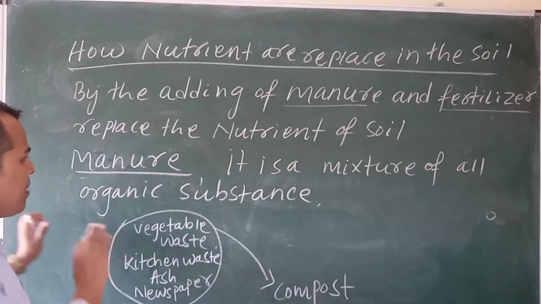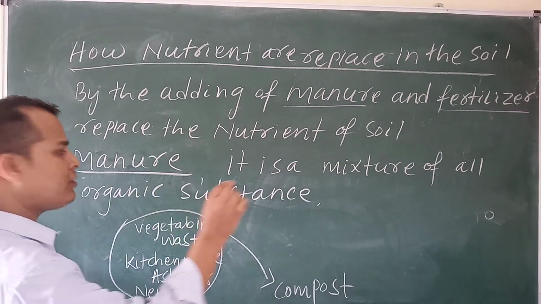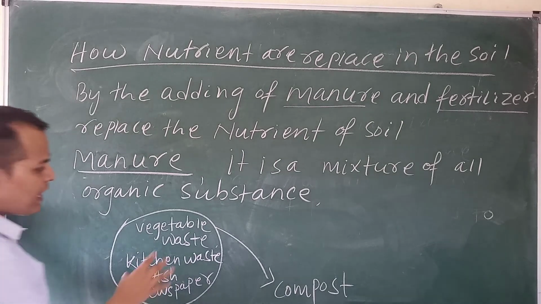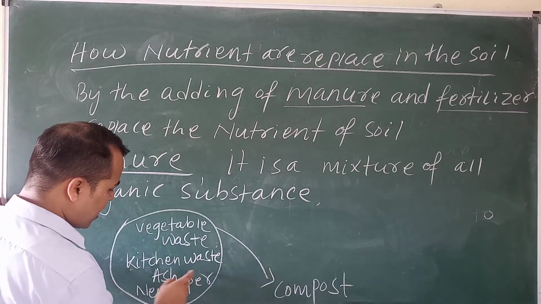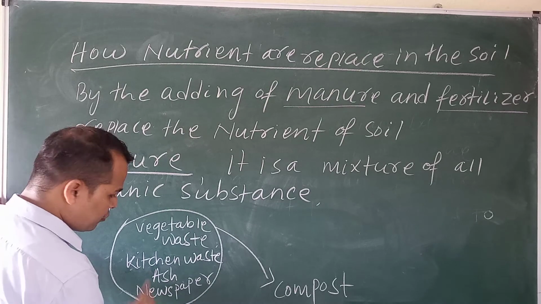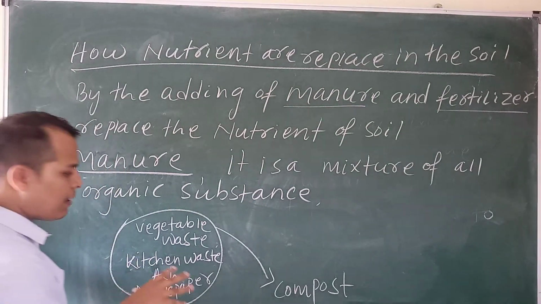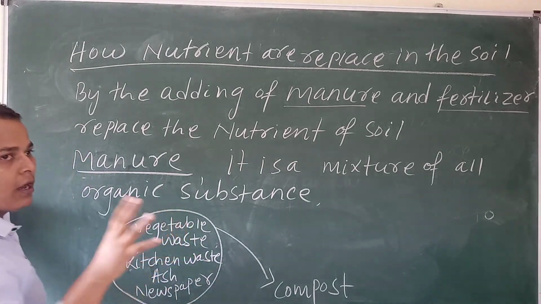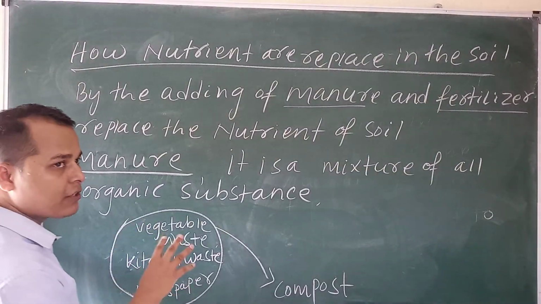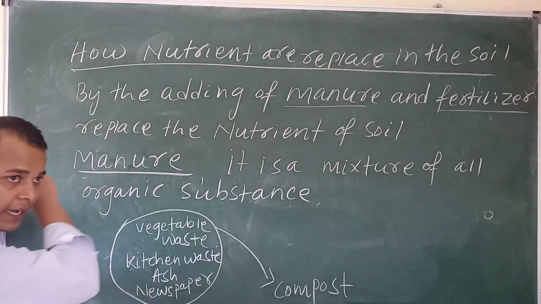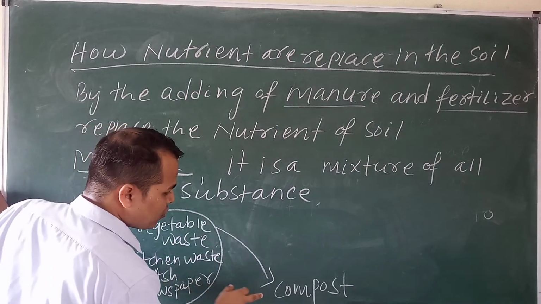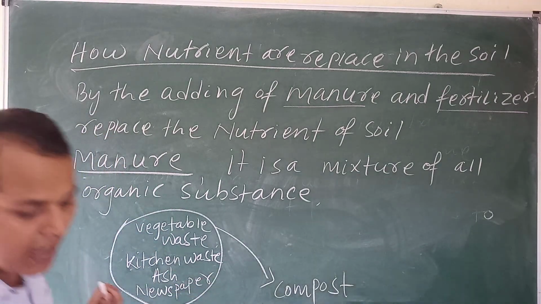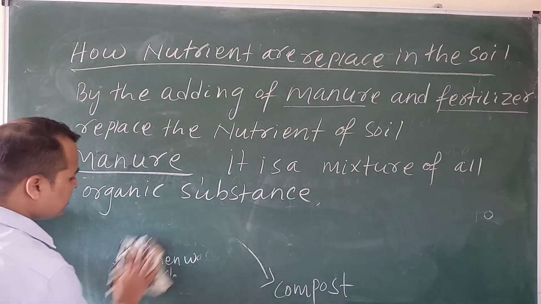Okay, so the concept of manure is over. It is a mixture of all organic substances. How can manure be prepared? By vegetable waste, kitchen ash, then newspaper. All the things are put in one place, add some soil and water. After some days, it will decay by the bacteria and viruses and change to compost. This compost is called manure. Okay, so now write down what is fertilizer.